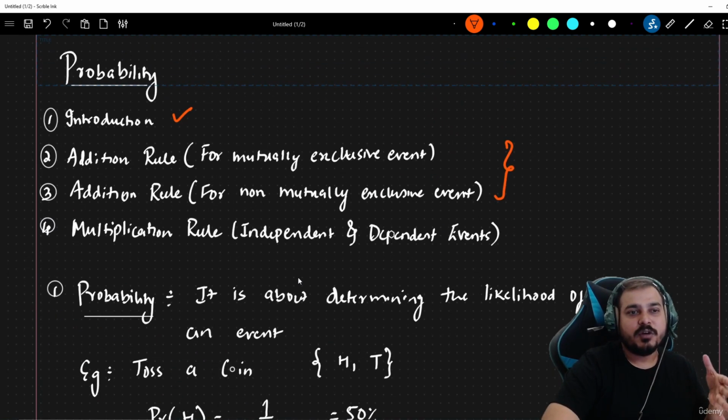In the next part, I'm going to discuss the multiplication rule. So thank you, and please make sure that you revise this if you're not able to understand.